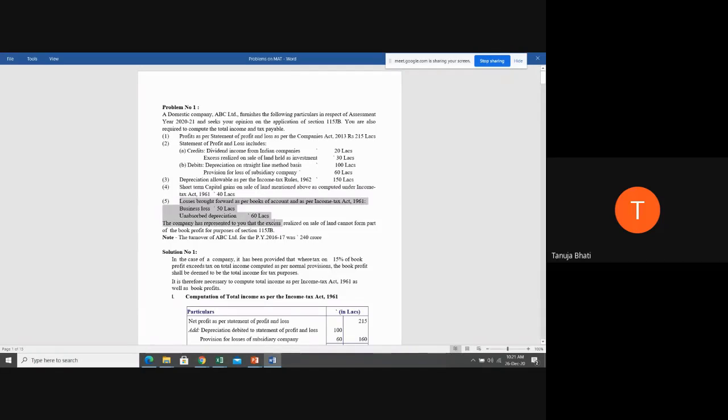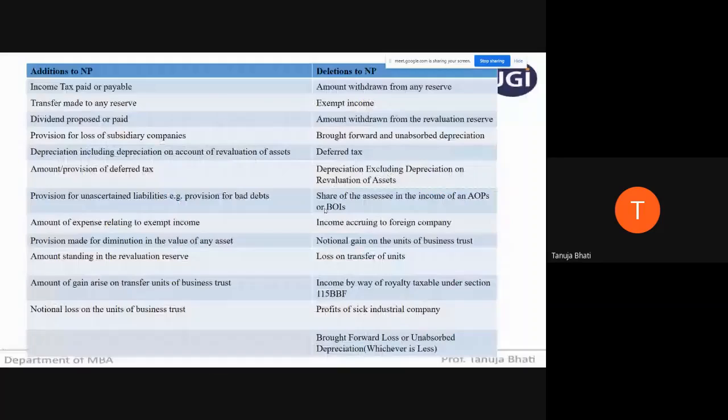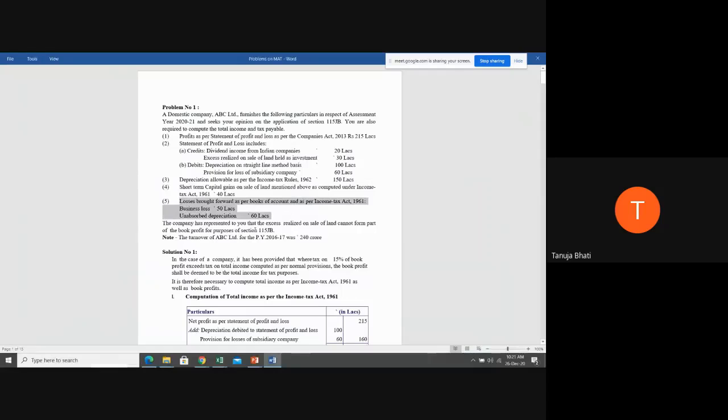Next, losses brought forward as per the books of account, as per the Income Tax Act is business loss 50 lakhs, unabsorbed depreciation 60 lakhs. Now, what does the computation of book profit tell us? That brought forward loss, see the right hand side, the last row, brought forward loss or unabsorbed depreciation, whichever is less, that you're supposed to deduct.